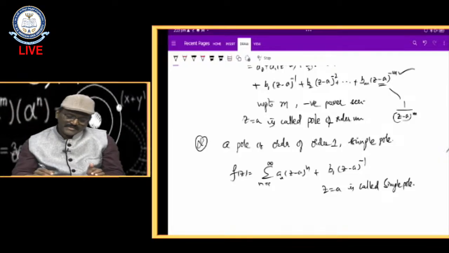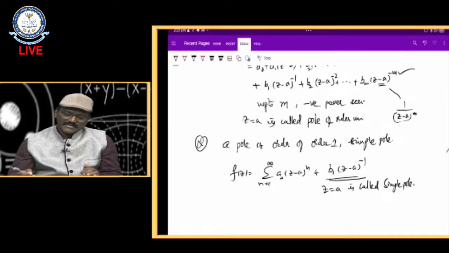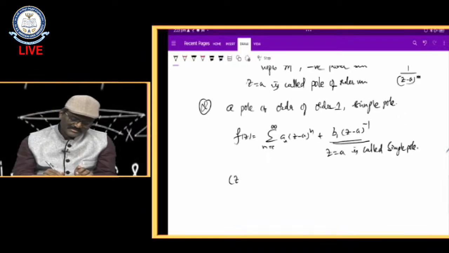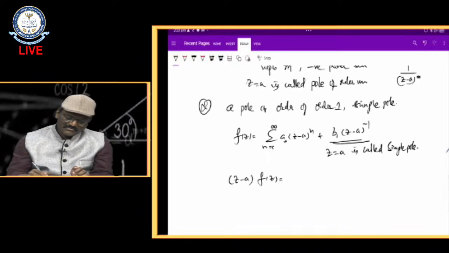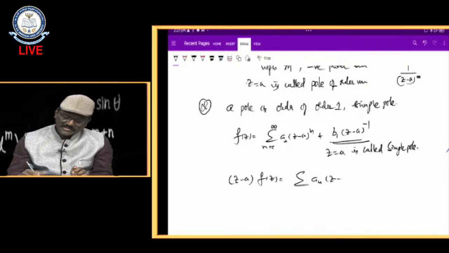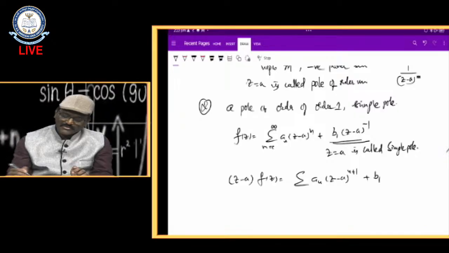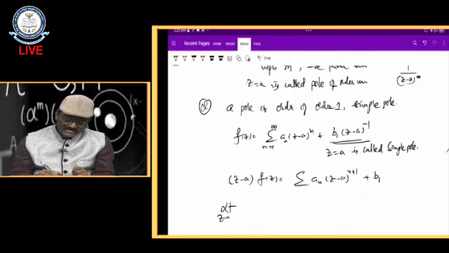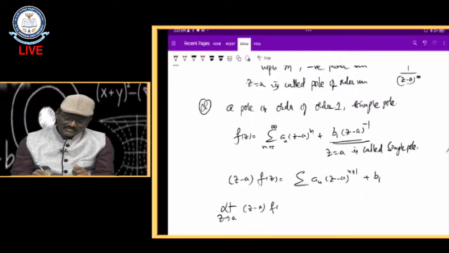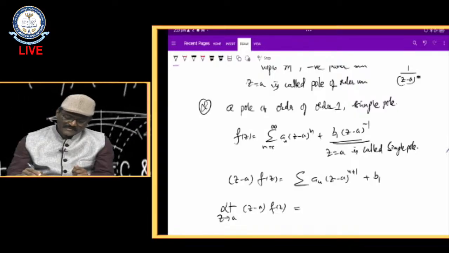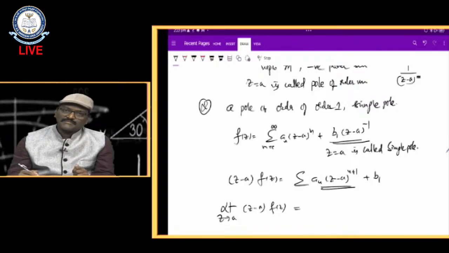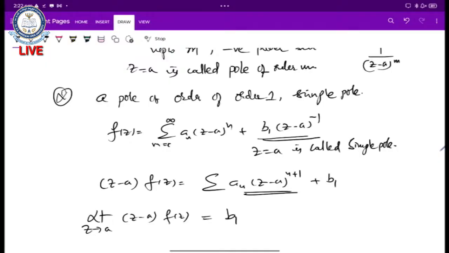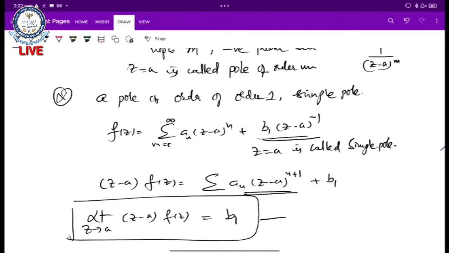What is that residue? Let us multiply on both sides by z minus a. What happens? f of z equals summation a n z minus a whole to the power of n plus 1, plus b1 only. Now let us take the limit z tends to a, that is z minus a into f of z. As z tends to a, the first term will become 0, so only b1 will be there. That is my b1 value. This b1 is called the residue of f of z at the point z equal to a.